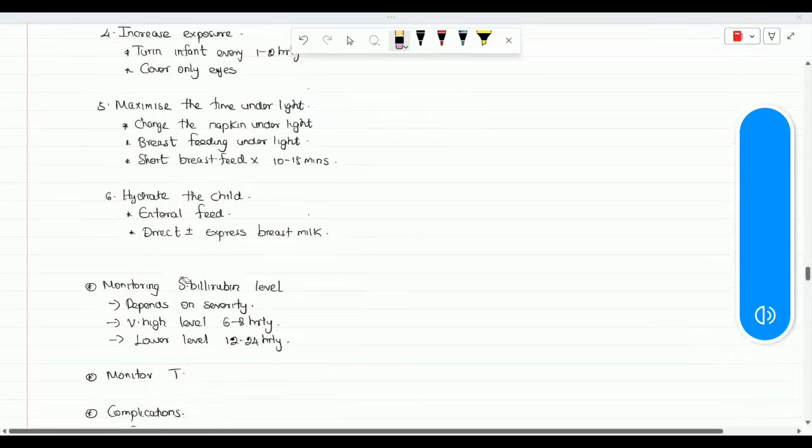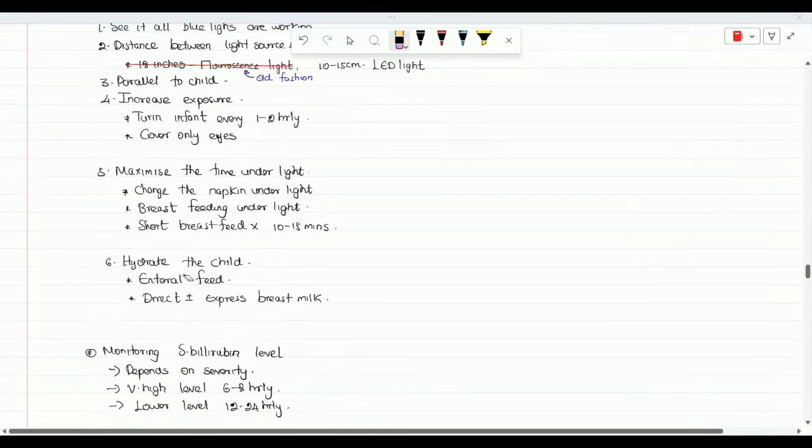And monitoring the bilirubin level. Actually, practically, there is no exact time cutoff for monitoring the serum bilirubin level. But Madam has mentioned this in her lectures, so we can go with her. If the bilirubin level is very high, beyond the phototherapy level up to the exchange level, we can do it every 6 hourly.